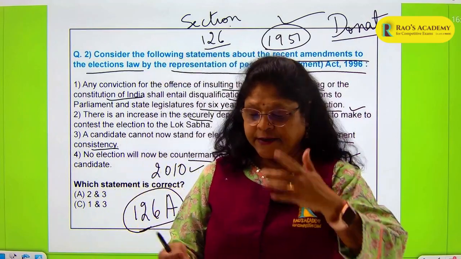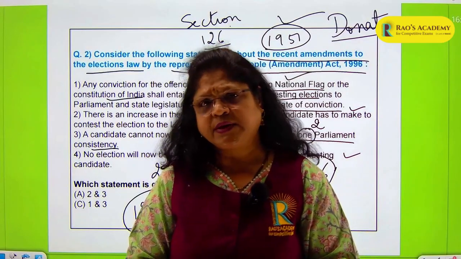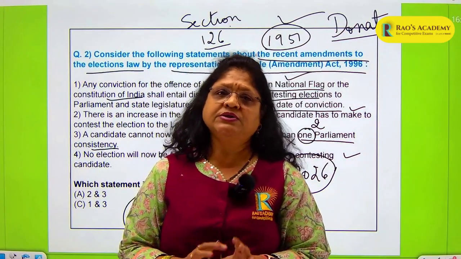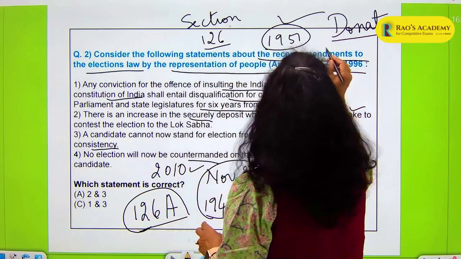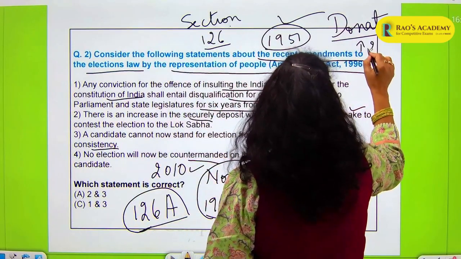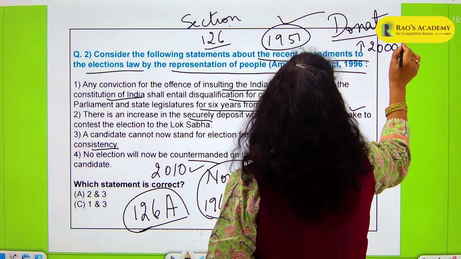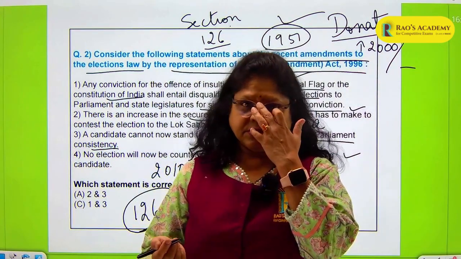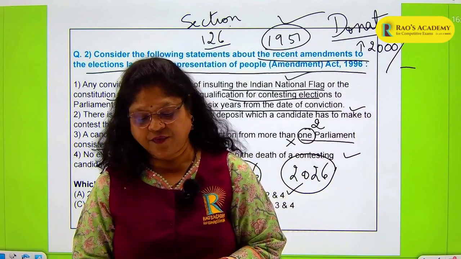It says that they have to submit to the Election Commission a list of all the donations that they have received which are above 2,000 rupees. All donations above 2,000 rupees have to be intimated to the Election Commission of India.